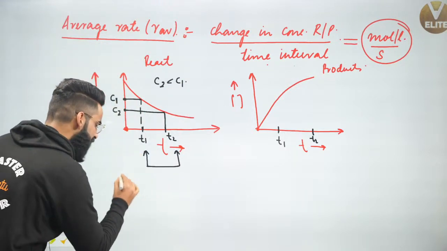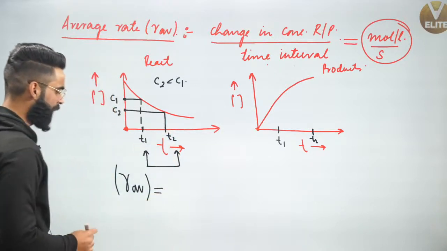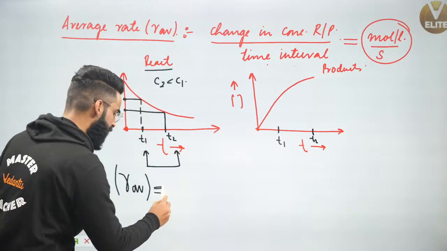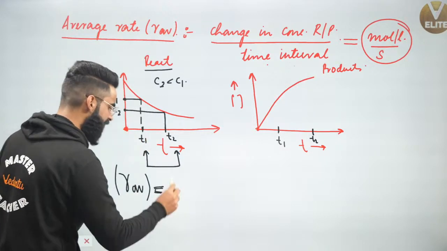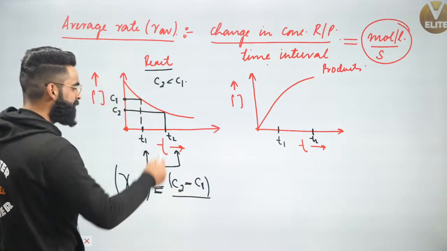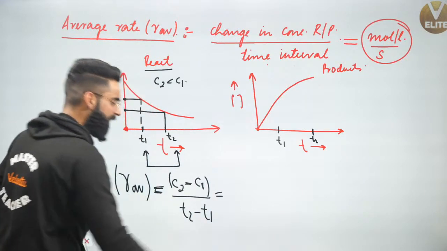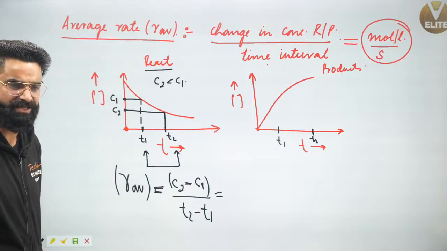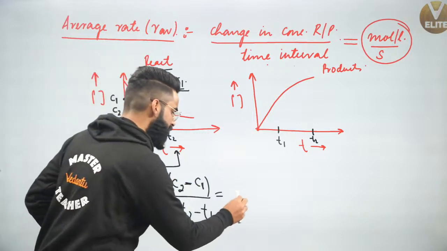So if I want to calculate the average rate of reaction in the time interval t1 to t2, it is going to be the change in the concentration of reactant, which is the final concentration C2 minus the initial concentration C1, divided by the time interval, which is t2 minus t1. If I ask you whether the value comes out positive or negative, we know C2 is less than C1, so the value is going to come out negative.